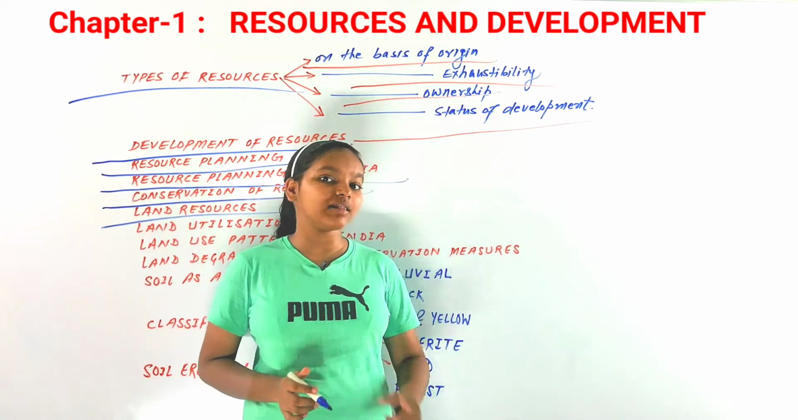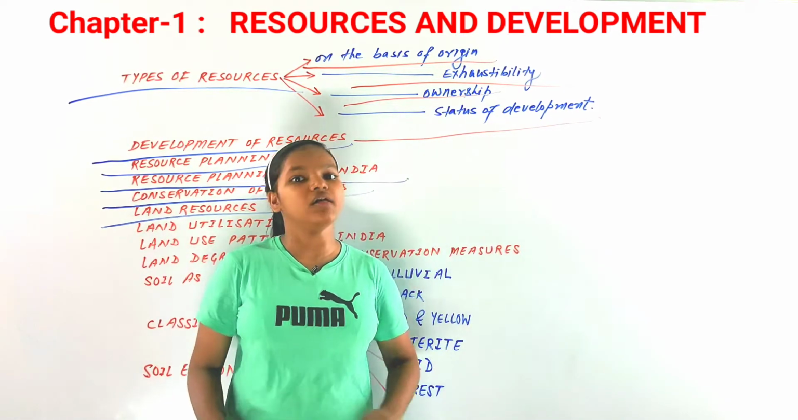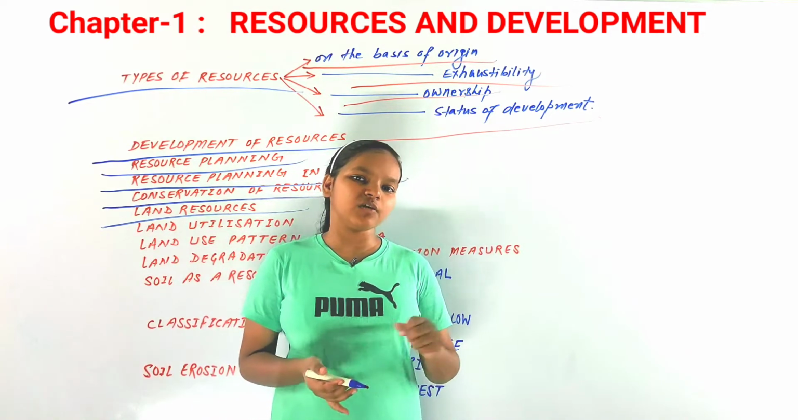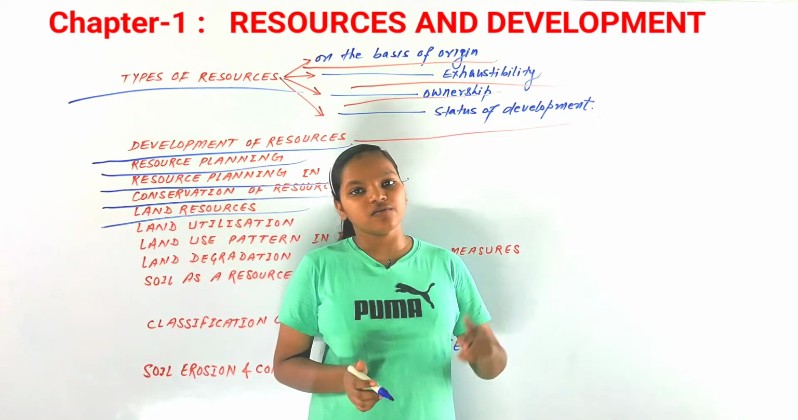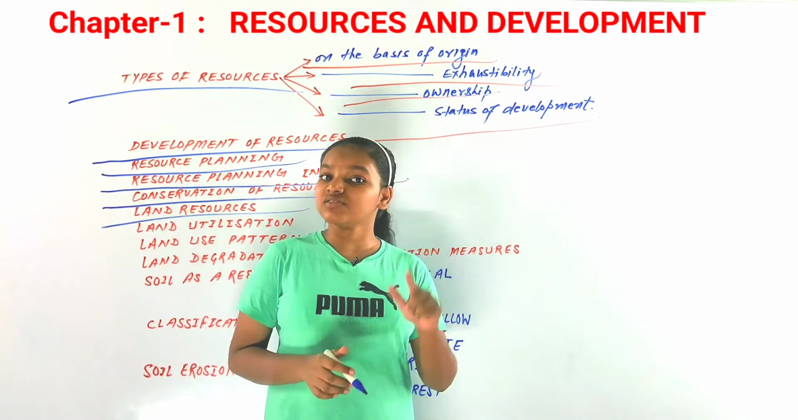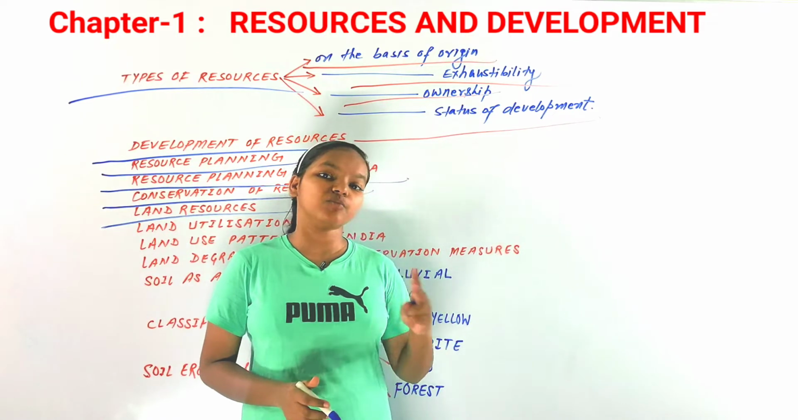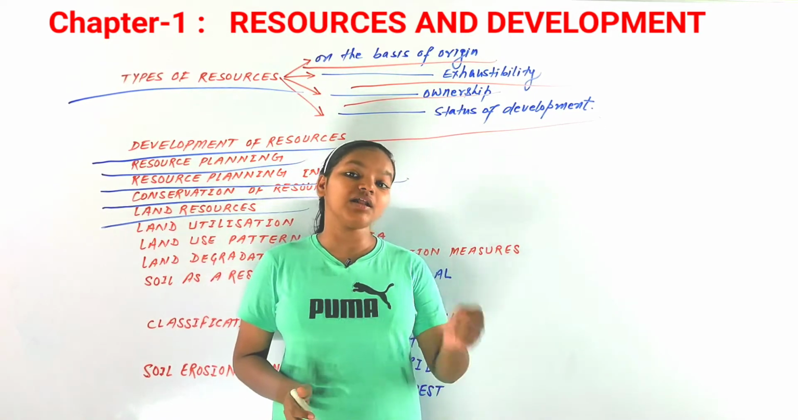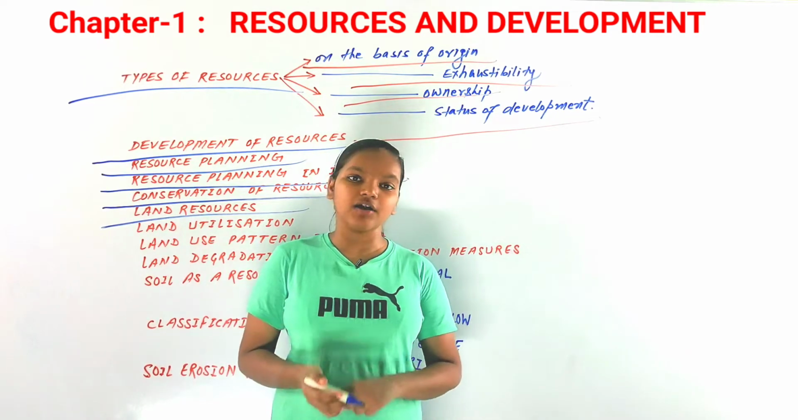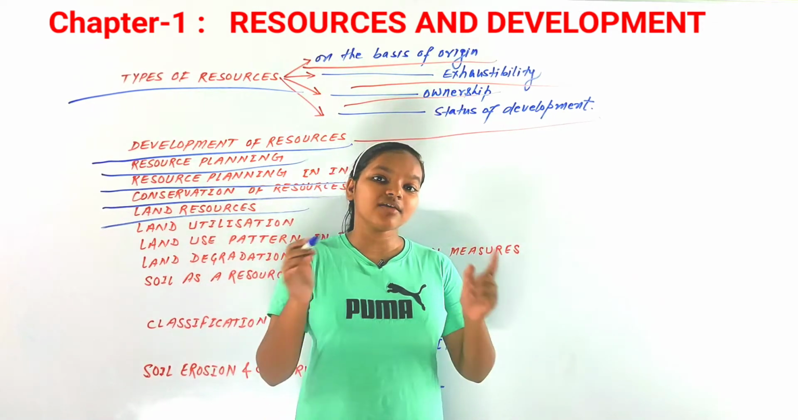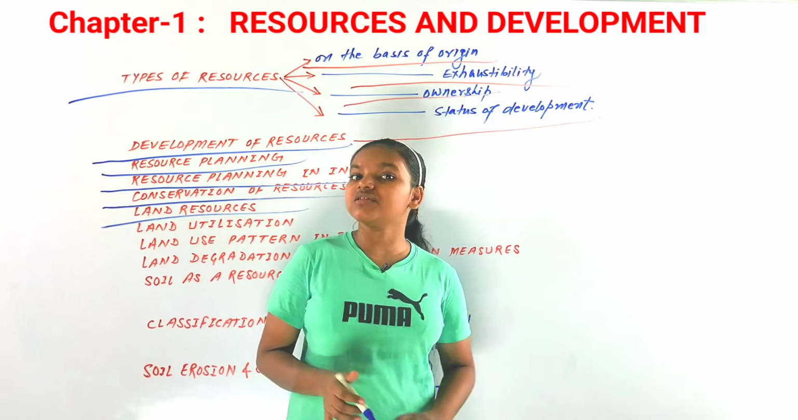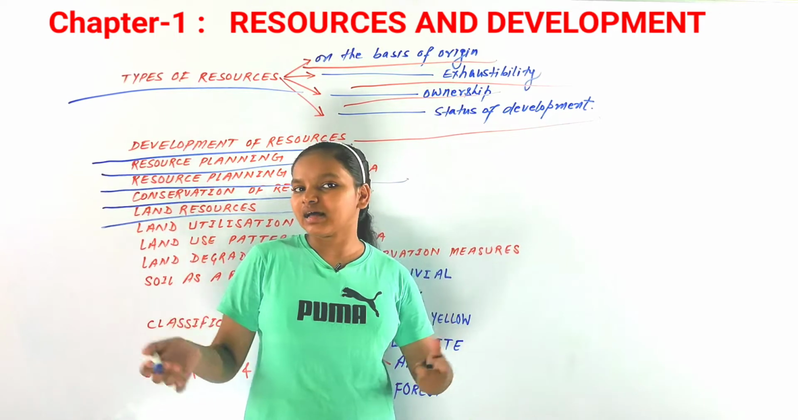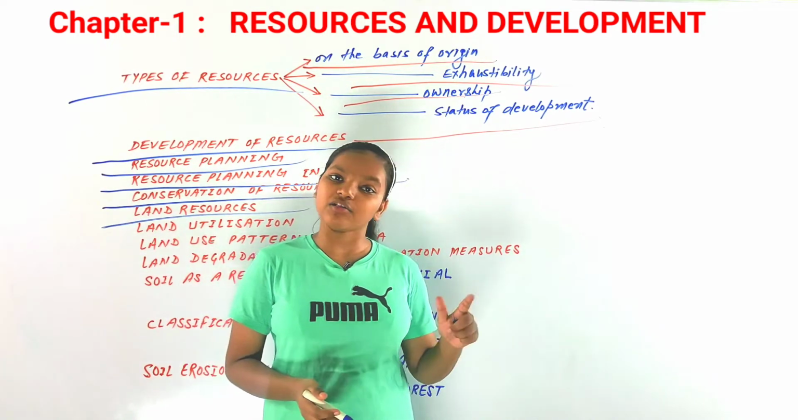Now let's talk about the land resource in our country. Land resources in our country can be seen in four different forms: plateaus, plains, mountains, and in some parts islands. There is a very small amount of islands in our country. So these are the forms of land resources that can be seen in our country, and mostly in all countries.